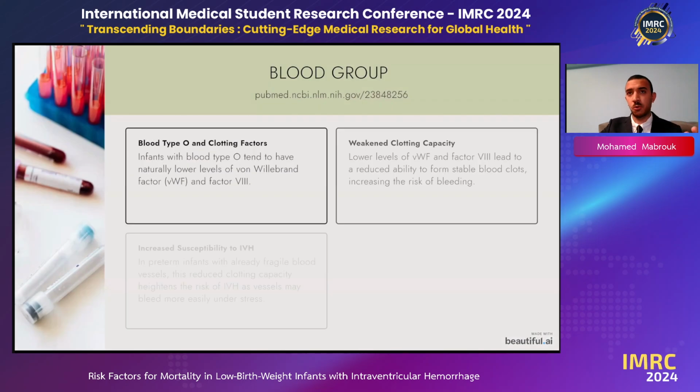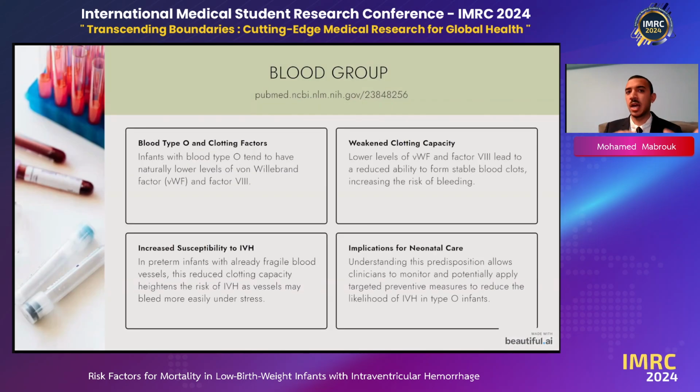Going on to blood groups, which blood group was associated? We find that blood group O was the most associated one. Why? Because it has lower levels of von Willebrand factor and also factor 8 in the blood. What does it affect? When you have lower levels of clotting factors, there is reduced clotting capacity, which will increase the risk of IVH.